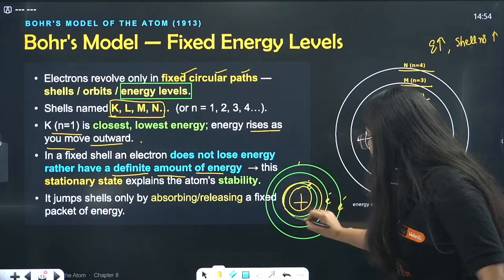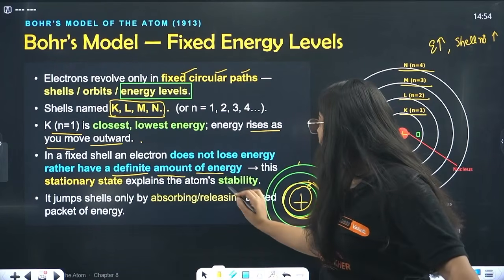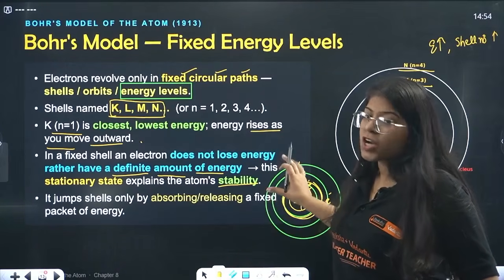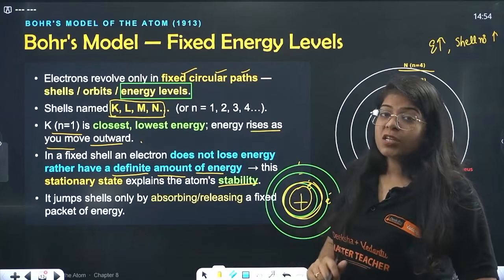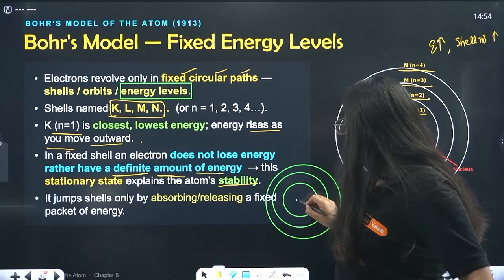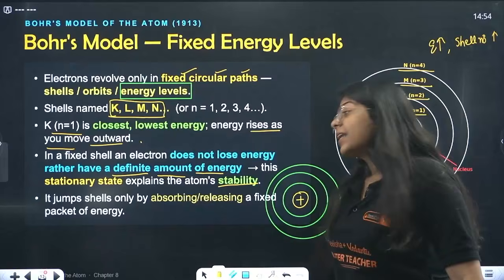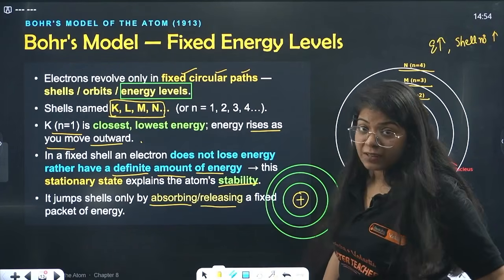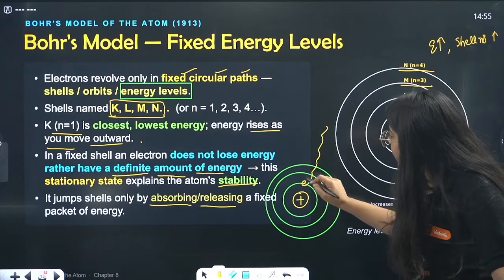Then beta, this stationary state, this particular circle, explains the stability of the atom, because electrons are not collapsing, and the number of electrons, which are negative charge, and the number of protons, which are positive charge, is the same. So it explains the whole atomic stability of an atom. Okay, now there was one thing, absorbing and releasing. So this electron, however, can, maybe I provide some outside energy to an electron sitting here.